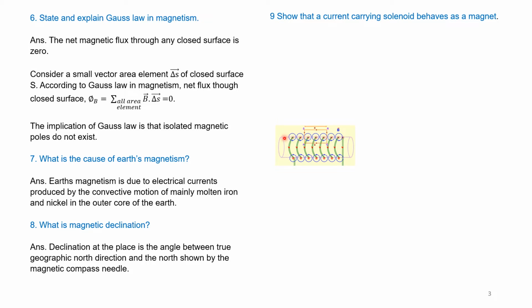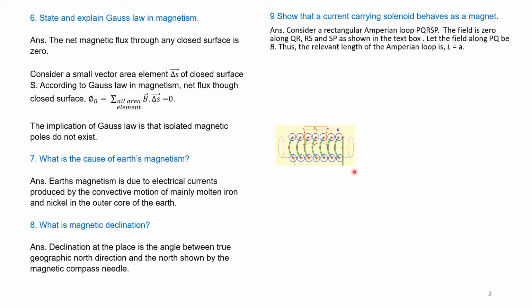This is a solenoid on which the wire is wound. The wire is wound in the form of a helical spring, and a current I enters it and comes out. I enters here on the left side, flows through the adjacent coils, and comes out in this direction. Consider a rectangular Amperian loop PQRS. You see here, this is PQRSP. This is a loop.